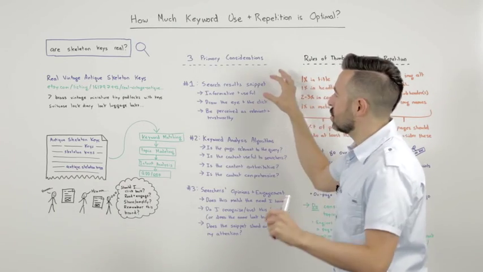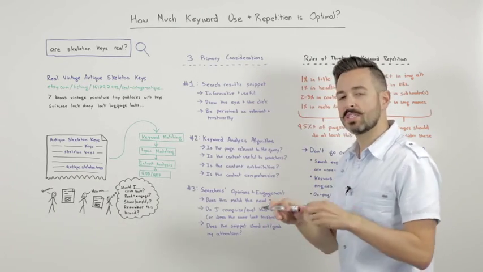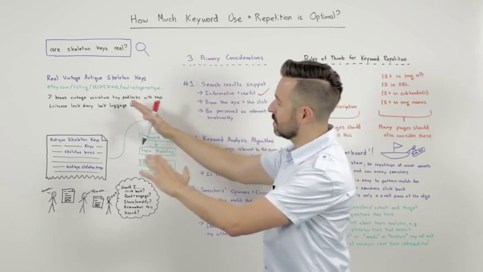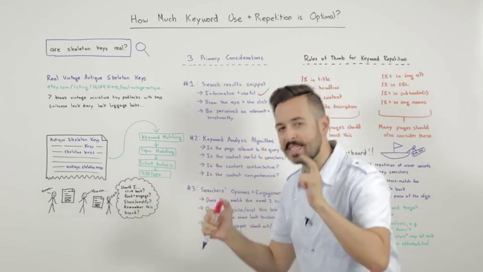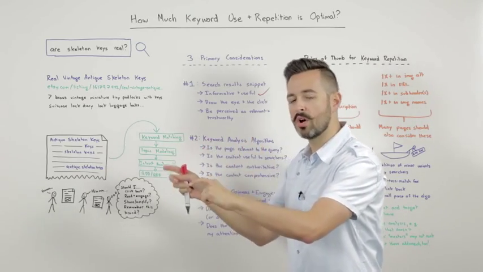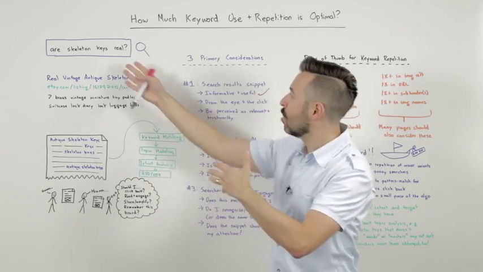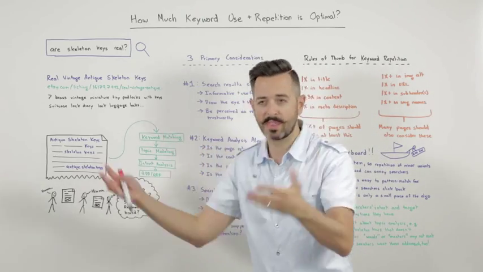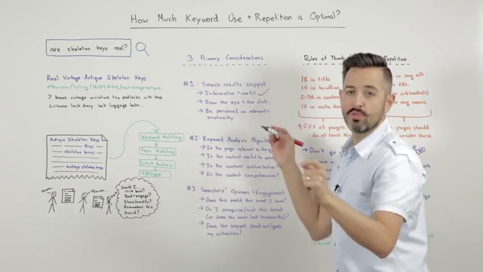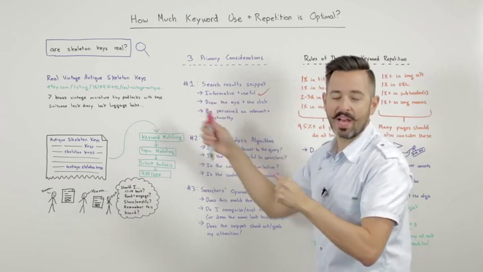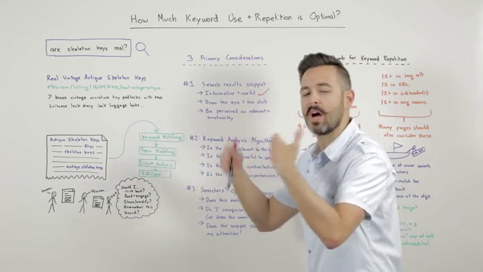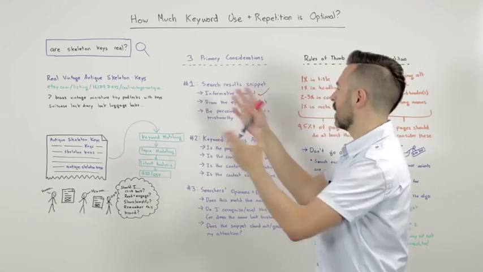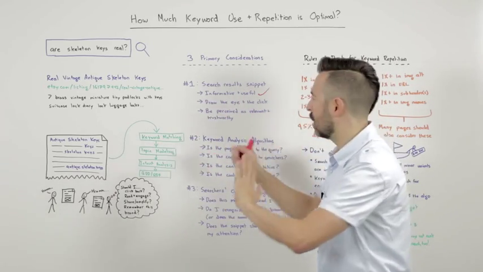The primary considerations in your search results snippets are, is the result informative and useful, right? I want to be able to look at this and think to myself, aha, that tells me something that I didn't already know, or it starts to tell me something about whether or not skeleton keys are real or not, and where they come from, and history, and what they are. And is it useful? Can I apply that information, right? Is that going to help me accomplish whatever I'm trying to accomplish? In this case, a very information-based query, and so the only accomplishment is the knowledge itself.